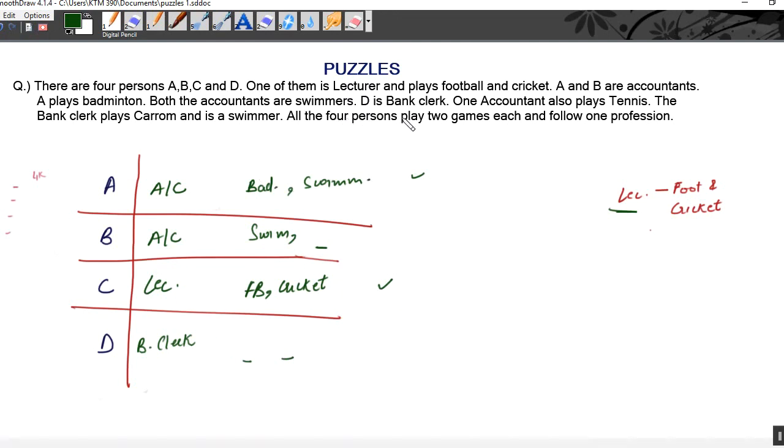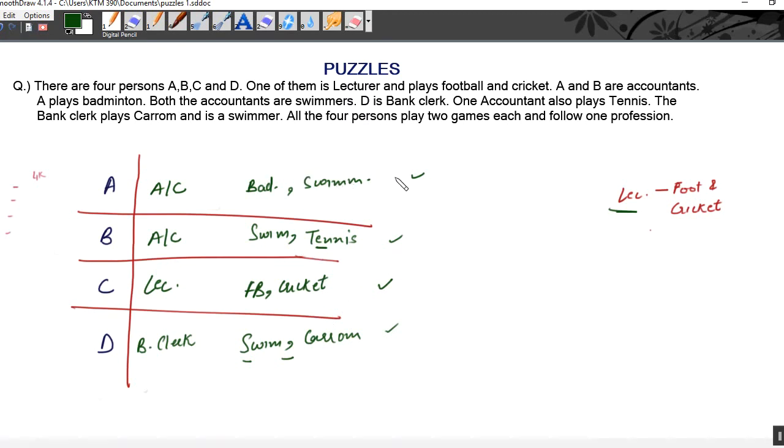Now, one accountant also plays tennis. We know that only two persons are accountants, A and B. A is already playing two games, so tennis cannot come here. That means B is playing tennis, because B is accountant also, and B can play two games. Now, the bank clerk plays carom and is a swimmer. Bank clerk is a swimmer and he is playing carom. Two games done. So we have plotted all the information. We have professions of all the four persons and two games each of all the four persons. So this is our arrangement.